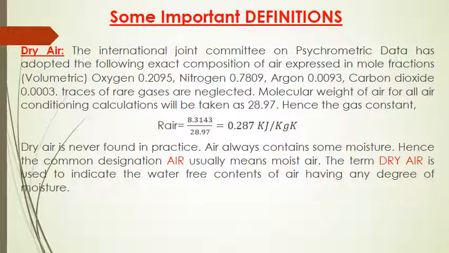So the molecular weight of air for all air conditioning calculations will be taken as 28.97. Hence the gas constant for air is the ideal gas constant, 8.3143, divided by 28.97, which is the molecular weight of air, and hence the gas constant of air is 0.287 kilojoule per kg Kelvin.